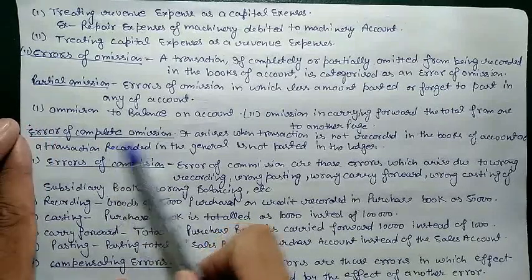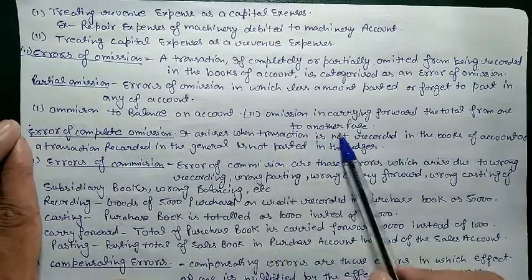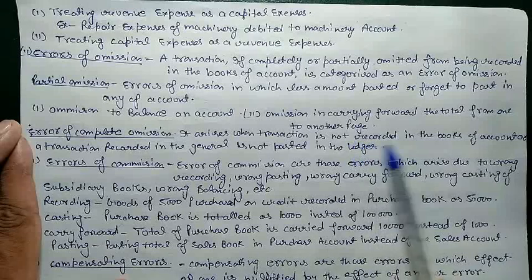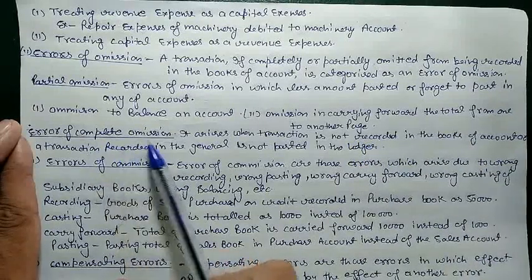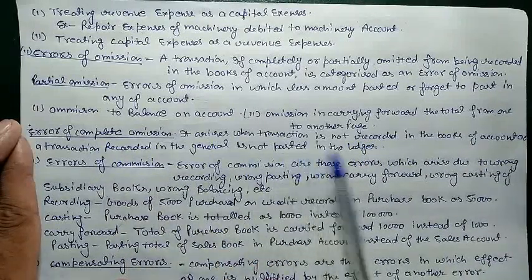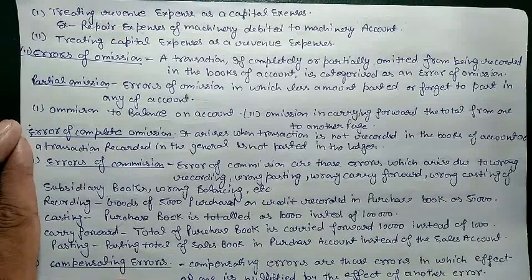Next is error of complete omission. It arises when a transaction is not at all recorded in the books of accountancy. A transaction recorded in the journal is not posted into the ledger. Maybe we do not post the entry, we forgot completely. Like we have some purchase of car entry, car account debit to cash, but we forgot to mention that entry in our ledger account. So it is a complete omission.